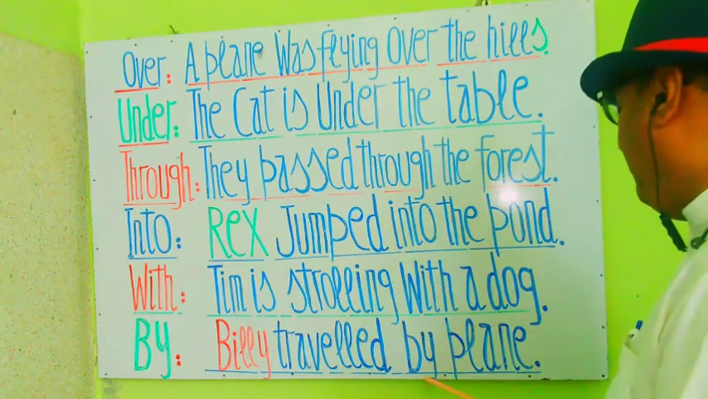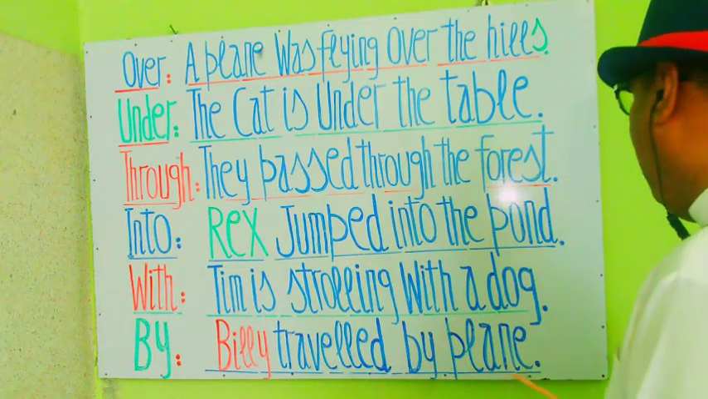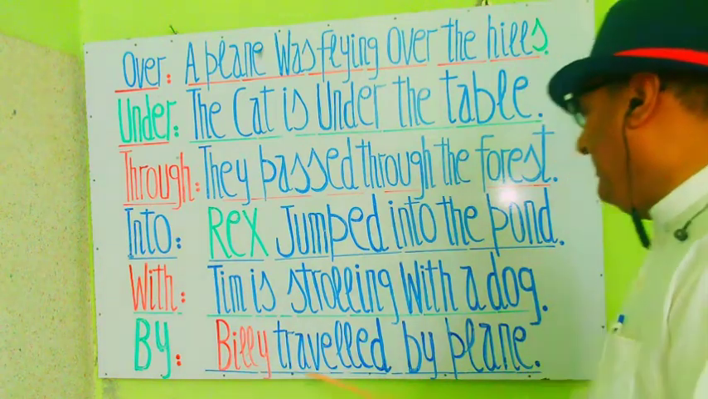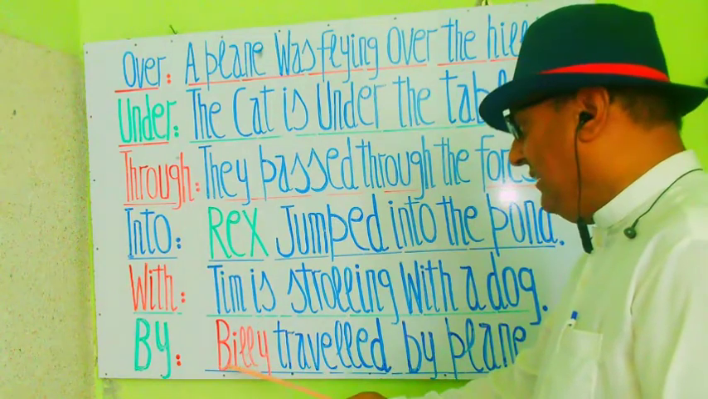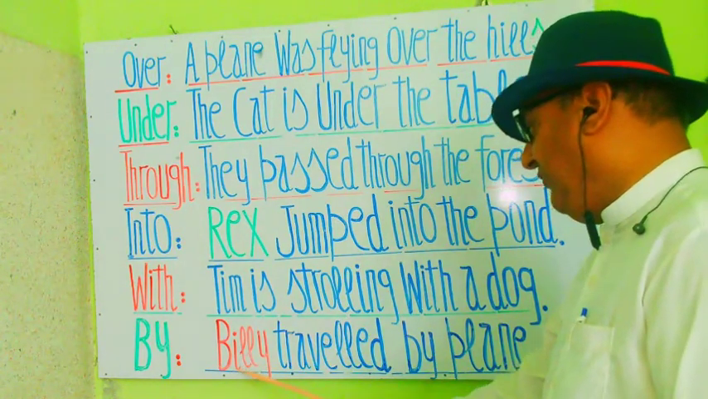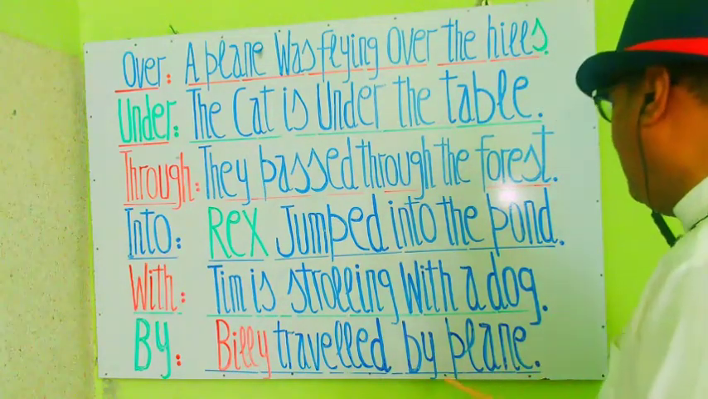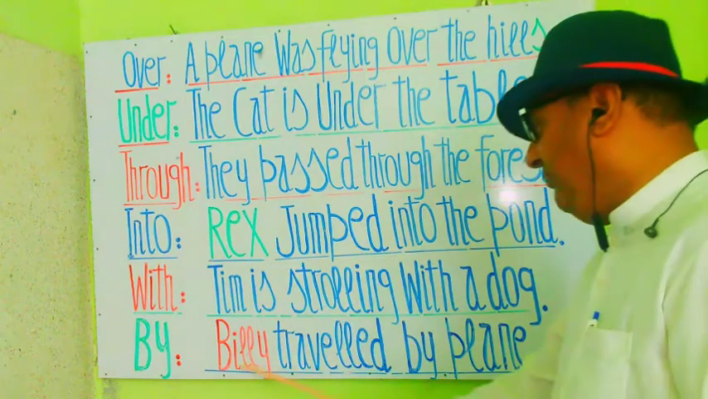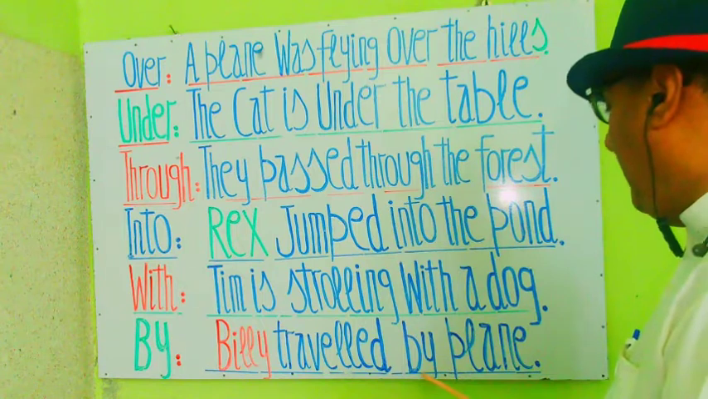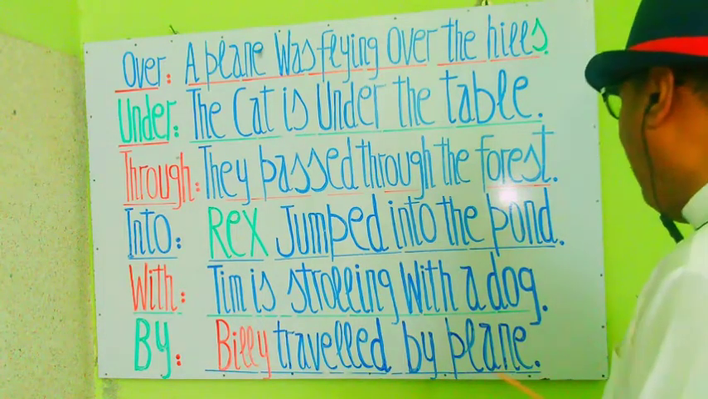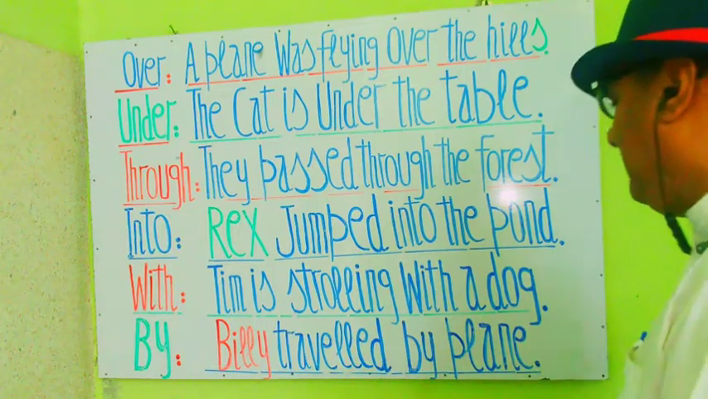By is a preposition, by plane. हवाई जहाज से. बिल्ली ने हवाई जहाज से सफर किया. In this phrase you can see that the relation between Billy and the plane is shown by the preposition by. Billy traveled by plane. Billy ने हवाई जहाज से सफर किया.